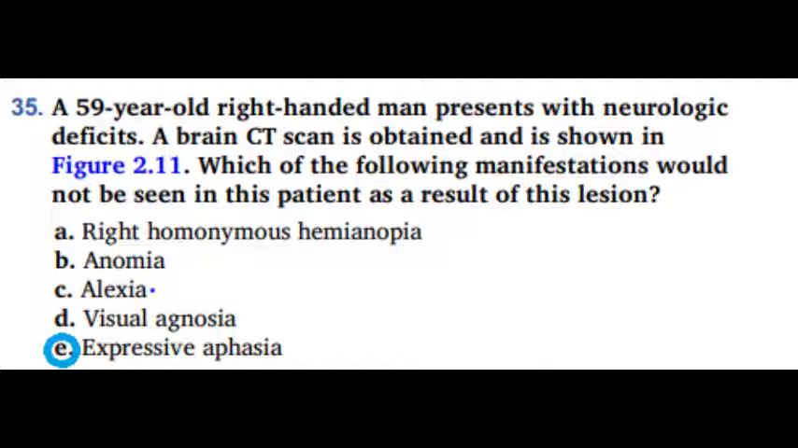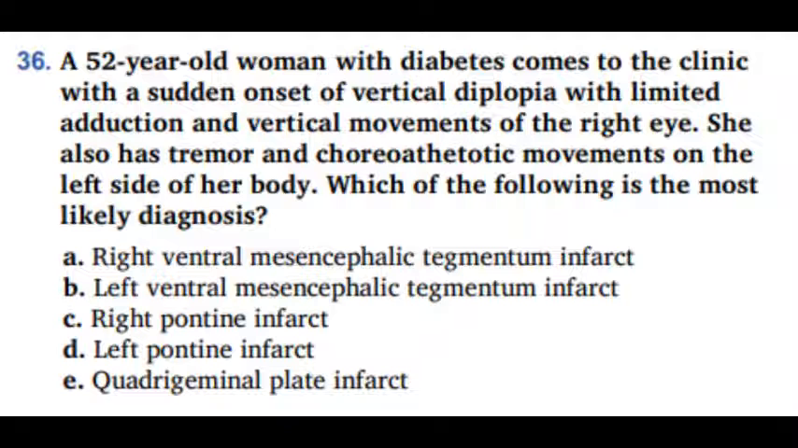Next question. Question 36. A 56-year-old woman with diabetes comes to the clinic with a sudden onset of vertical diplopia with limited adduction and vertical movement of the right eye. She also has tremors and choreoathetotic movement on the left side of her body. Which of the following is the most likely diagnosis? A. Right ventral mesencephalic tegmentum infarct. B. Left ventral mesencephalic tegmentum infarct. C. Right pontine infarct. D. Left pontine infarct. And E. Quadrigeminal plate infarct. What do you think?